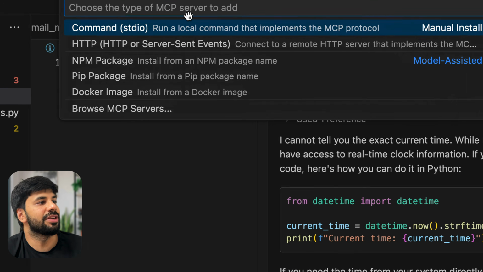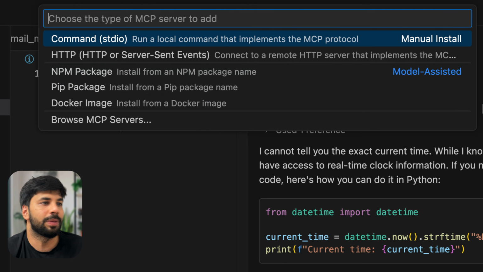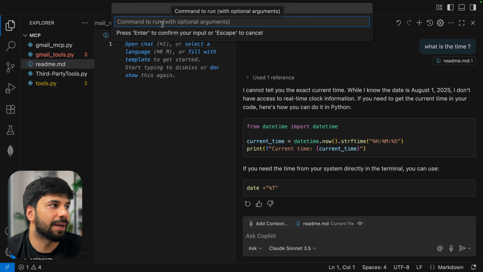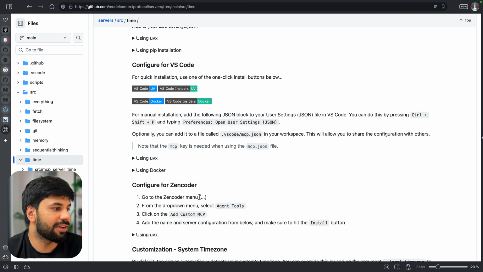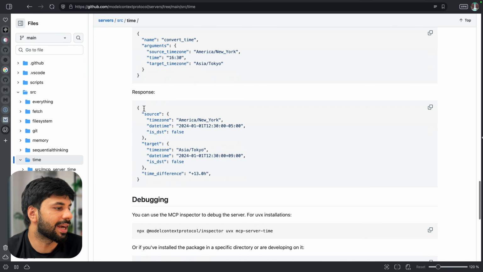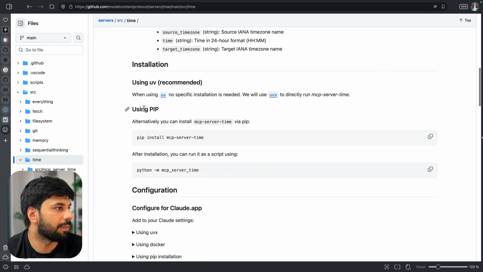Then you just select which kind of server it is. So this is going to be a local or command stdio kind of server. So do this, and then it is asking you the command to run. So for that, pay attention. We will be adding this exact command. So let me show you the command.